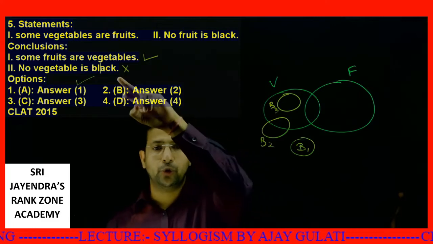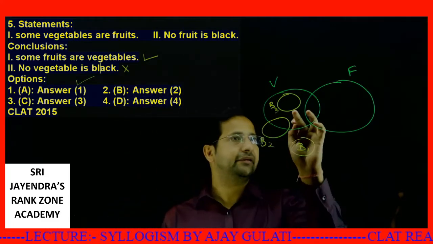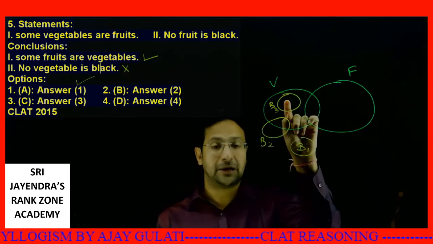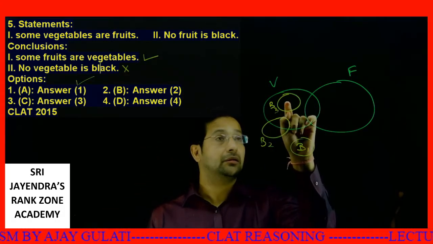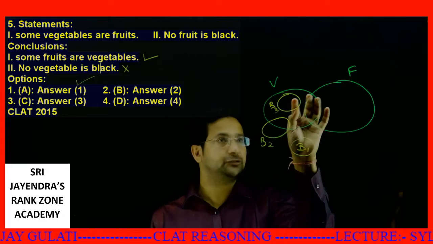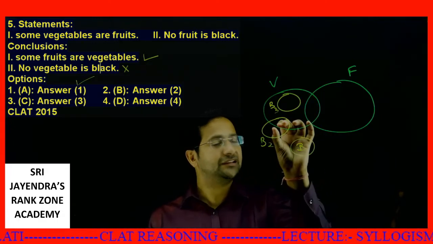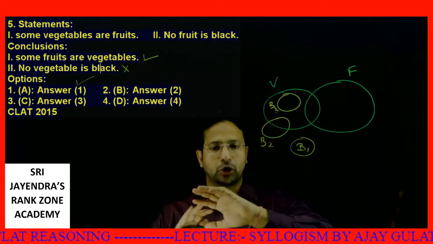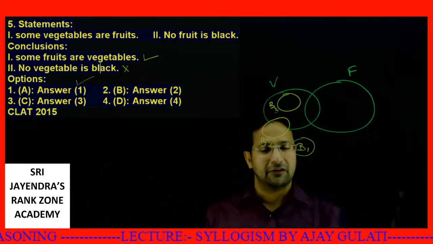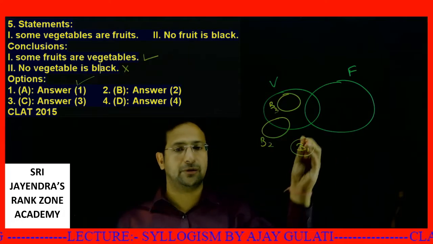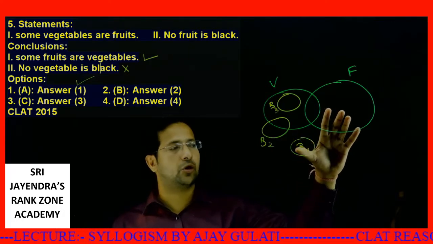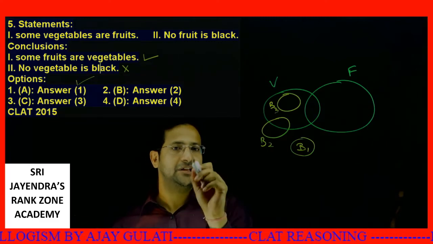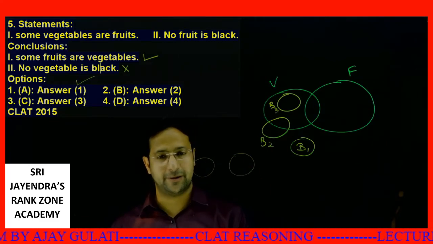The second statement, no vegetable is black. See, here we have two cases in which we can prove the above statement to be false. Why? Because this part of vegetable is black. Even in this case, some vegetables are black, because we were not told anything about blacks and vegetables. We were only told a relation between fruits and blacks. Nothing was common between fruit and black. That is, they were disjoint sets. Disjoint sets are those which don't have any intersection. They are far apart, like this.